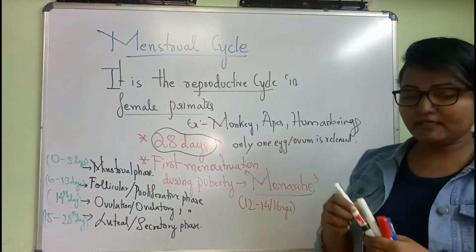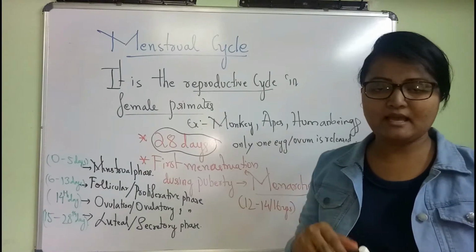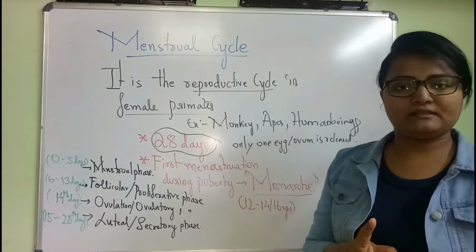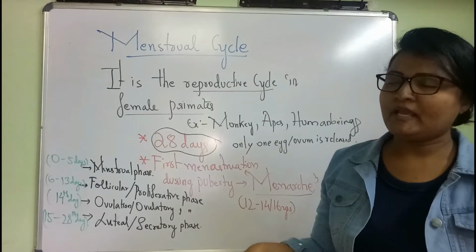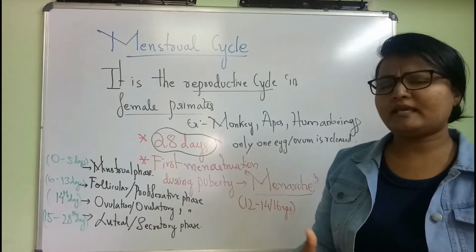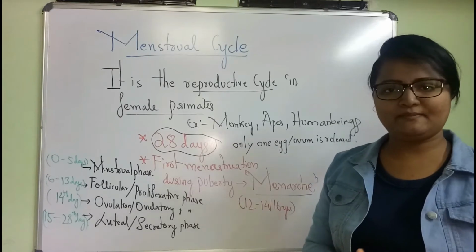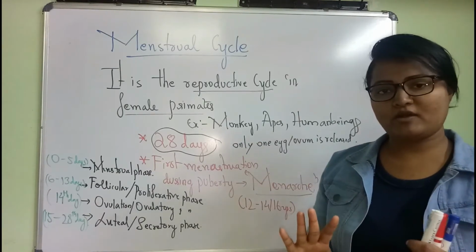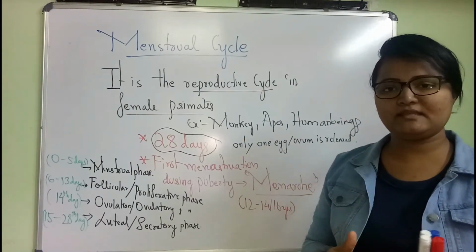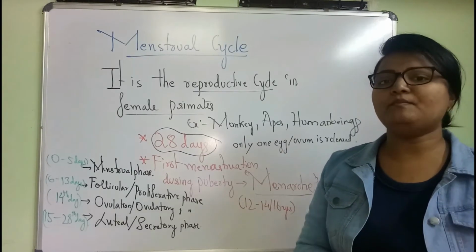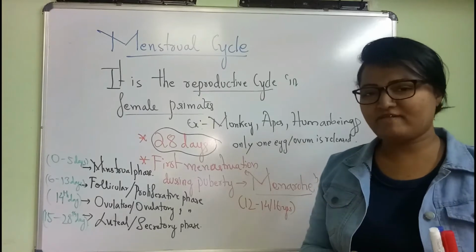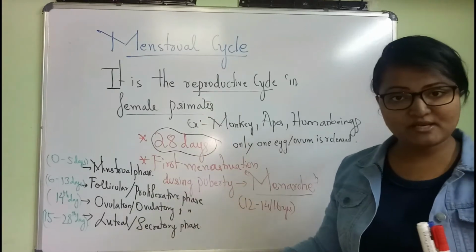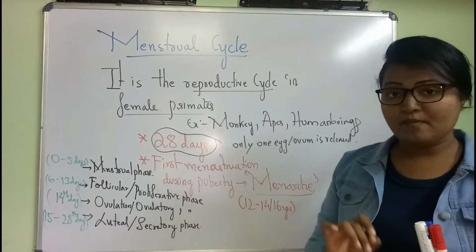Okay, within that 28 day menstrual cycle period, only one egg or ovum is released from the ovary. Yes, you can ask, there are cases, sometimes multiple embryos will be formed, but normally, humans have the capacity to withstand a proper single embryo. Okay, on average I am telling. So only one egg or ovum is released in each menstrual cycle, remember.